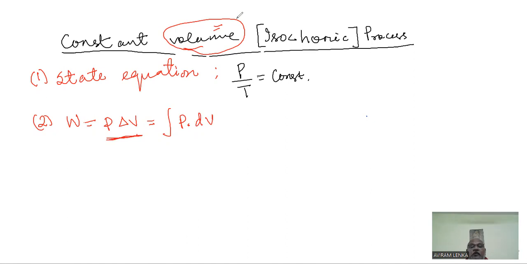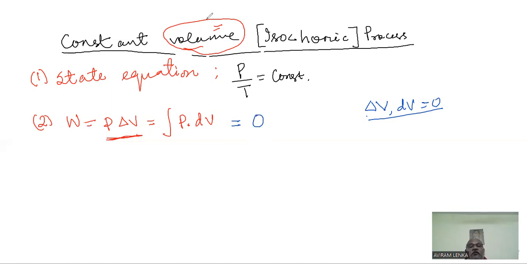But whatever it may be, we know volume is constant. So change of volume, you may write in the form of delta V or dV, must be equal to 0, because you are not permitted at all to change the volume. Because the gas cannot change the volume, you may be having a force acting on a body. The force may be, let us say, several million newtons. But if the body is having no displacement, then work is always 0. So thermodynamic work, because delta V and dV equal to 0, is 0.